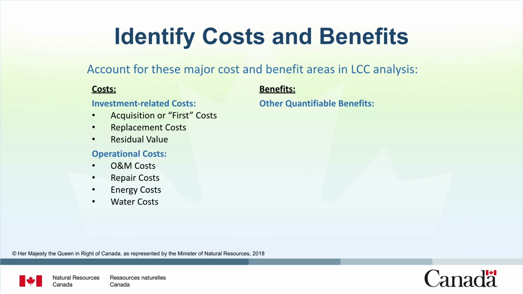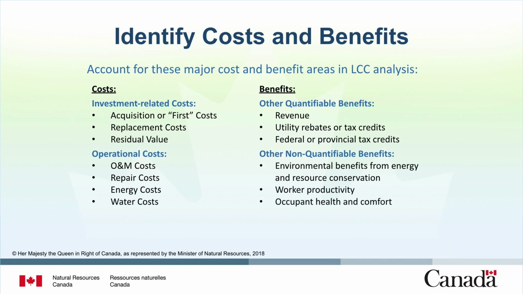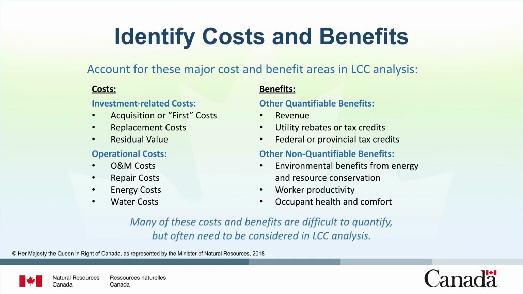Other costs or benefits can factor into the life cycle cost analysis. These can include revenue from installing equipment that generates income, utility rebates or tax credits given for energy efficiency improvements, and federal or provincial tax credits applied to offset costs associated with the project. There are also non-quantifiable costs and benefits. These include environmental impacts from energy and resource conservation, work productivity, and occupant health and comfort. Many of these costs and benefits are difficult to quantify, but often need to be considered in life cycle cost analysis.